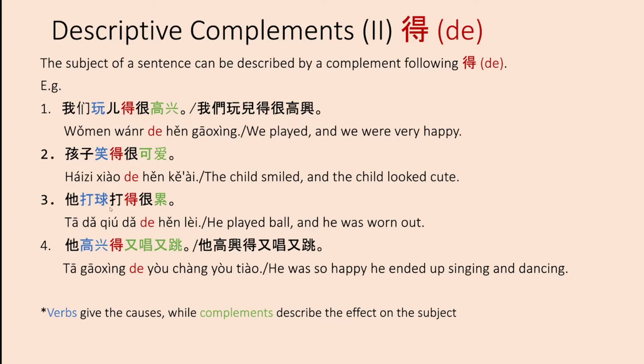And in these four examples, you can kind of see that the green part describes how you did the blue part. So in example 1, you very happily played ball, and that is sort of what the English translation is. In the second, you very cutely smiled. In the third, you very tiredly played ball. And then the fourth, you very singingly and dancingly were happy. So you were so happy you ended up singing and dancing. And for this grammar point, just note that verbs give the causes while the complements describe the effect on the subject.